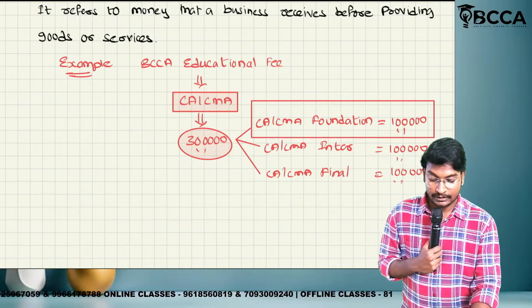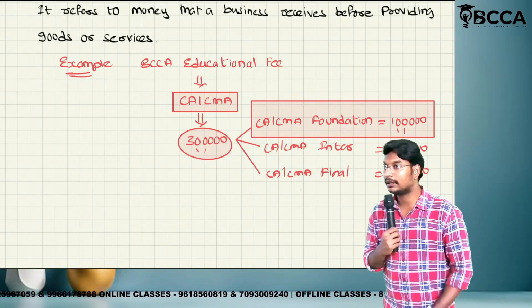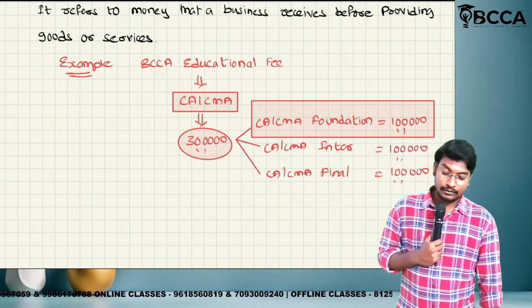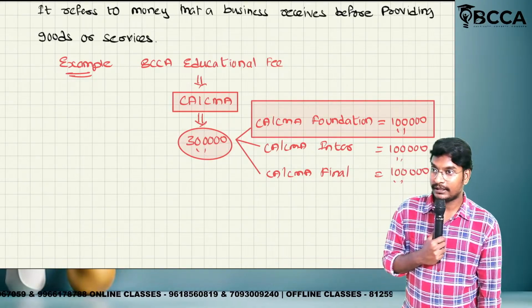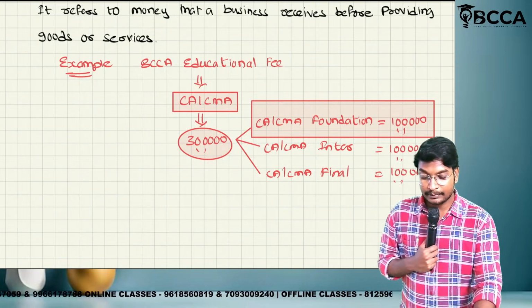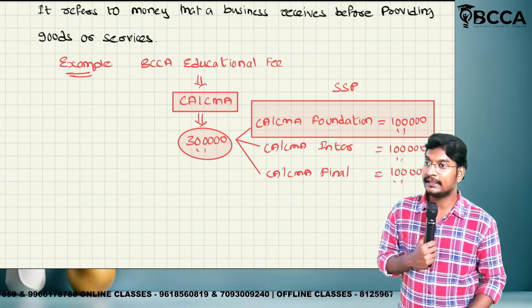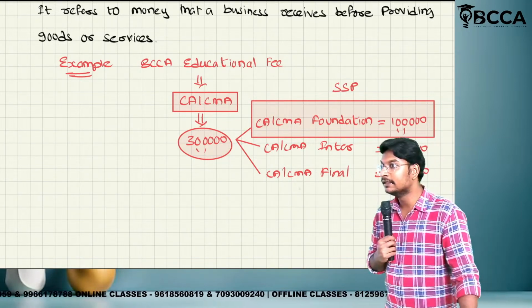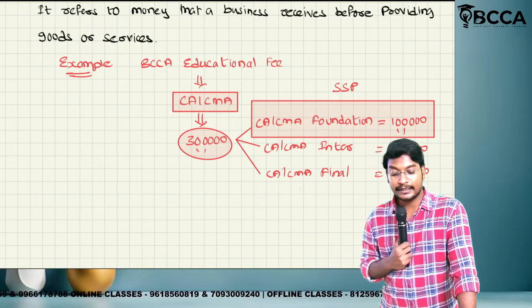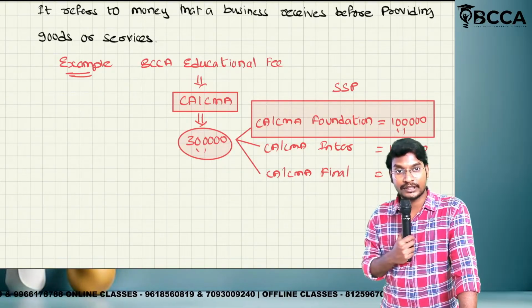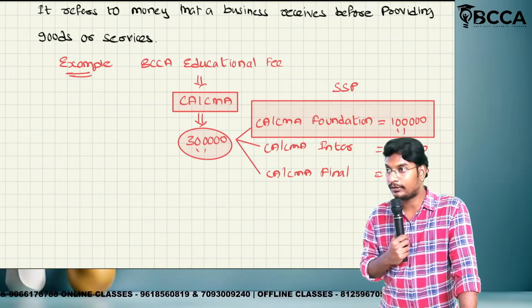We are collecting the total 3 lakhs in the stage of CMA Foundation. This is a separate program called SSP, single step program. Directly we are going to pay the total amount of 3 lakhs in the stage of CMA Foundation.